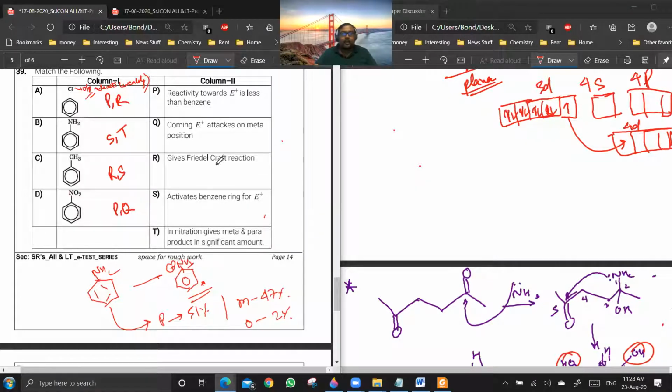Chlorobenzene will give the Friedel-Crafts reaction because the lone pair is not basic enough to react with AlCl3. Are you getting the point? Moderately and highly deactivated compounds will not give the Friedel-Crafts reaction, but chlorobenzene and anisole both will give the Friedel-Crafts reaction. This will also give Friedel-Crafts.